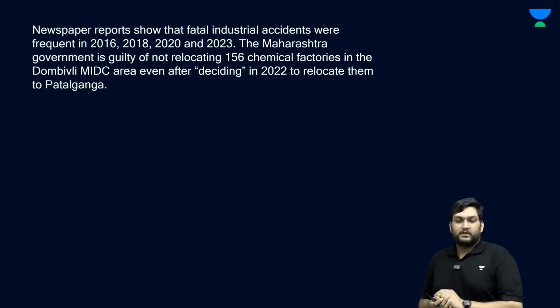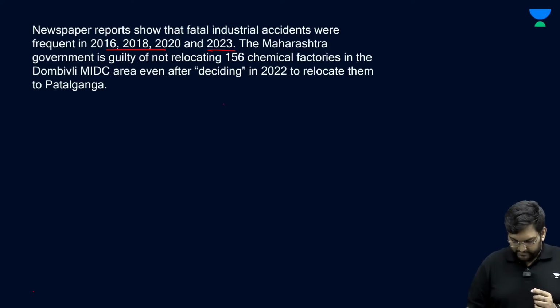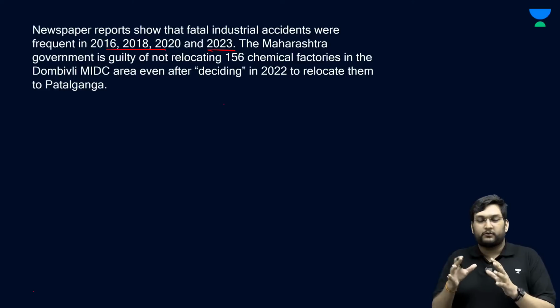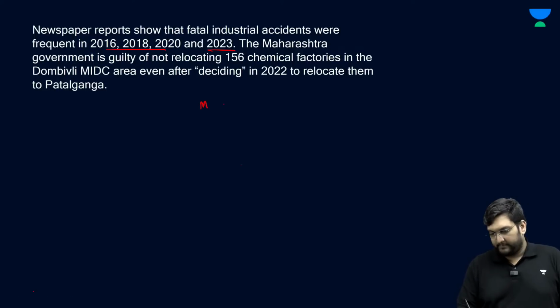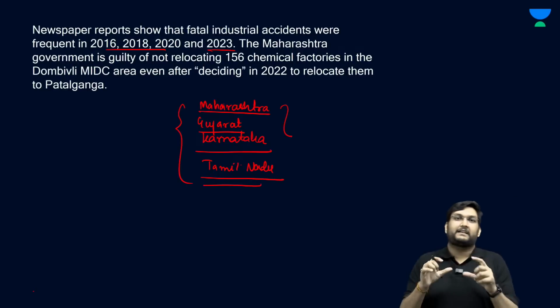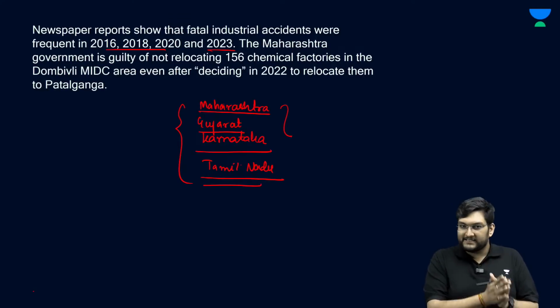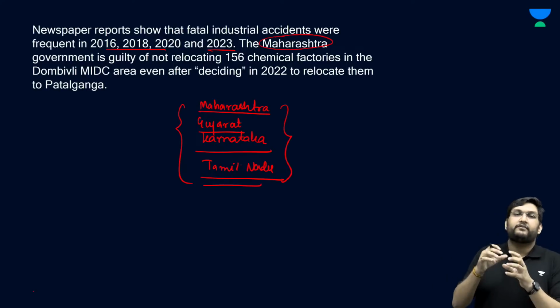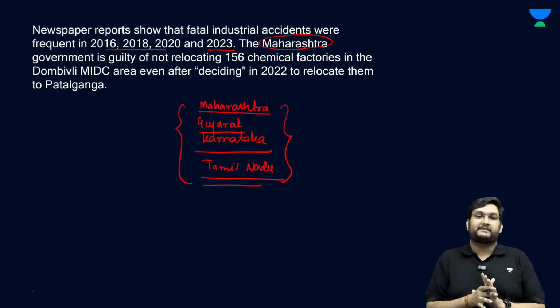Now, we know that in 2016, in 2018, in 2020 and in 2023, there have been multiple such fatal accidents in 3 to 4 very important industrial zones, wherein Maharashtra, Gujarat, Karnataka and Tamil Nadu are such zones which have whole sectors which are based on industrial zones, and therefore there have been multiple fatal accidents in these states, specifically in Maharashtra, where the government has even failed to relocate certain people out of the neighborhood in the chemicals factory to a place which was already decided by the state assembly in 2022.